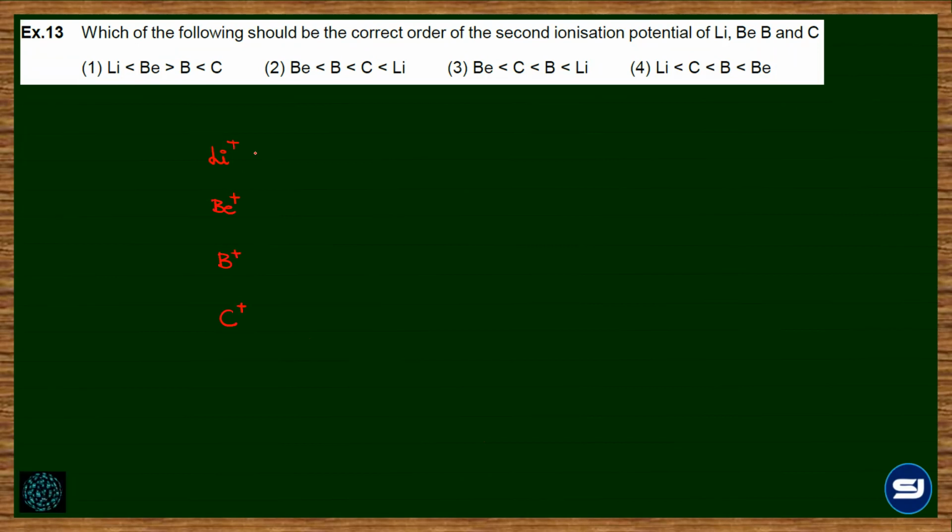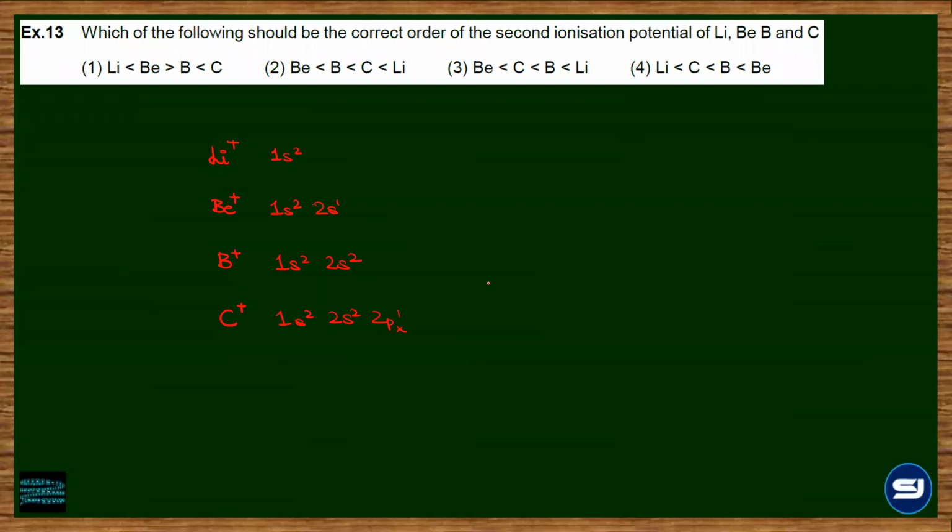Help me with the configuration. 1s2. Next, 1s2 2s1. 1s2 2s2. And 1s2 2s2 2p1.